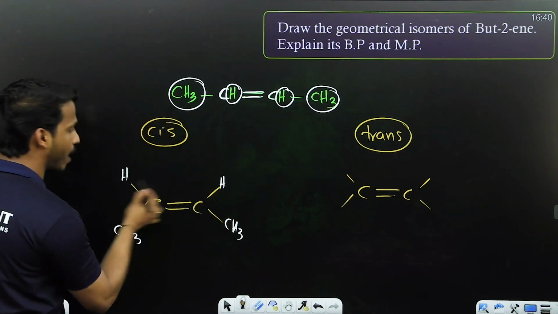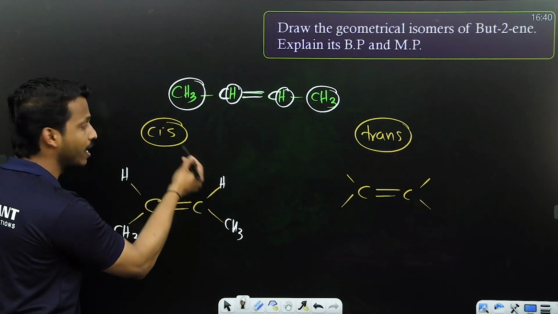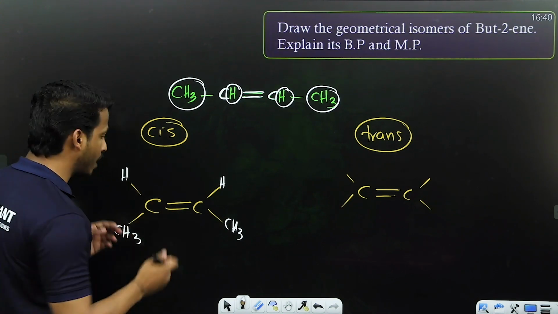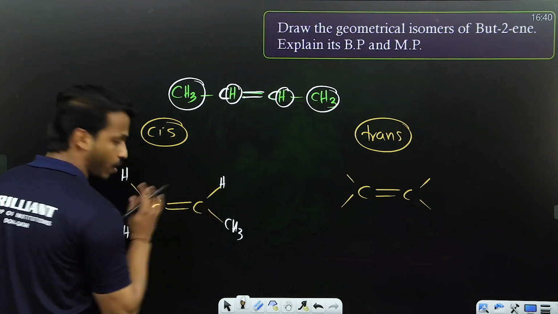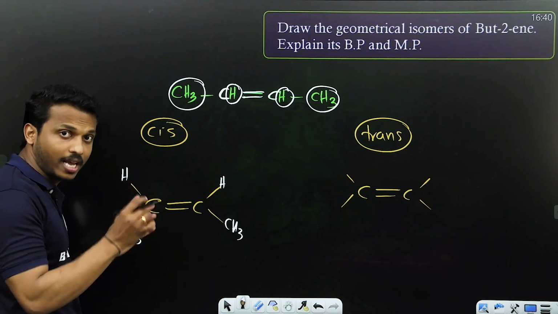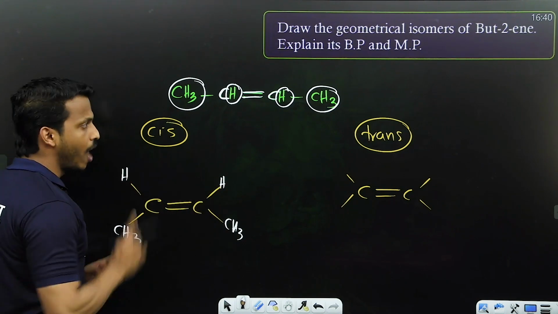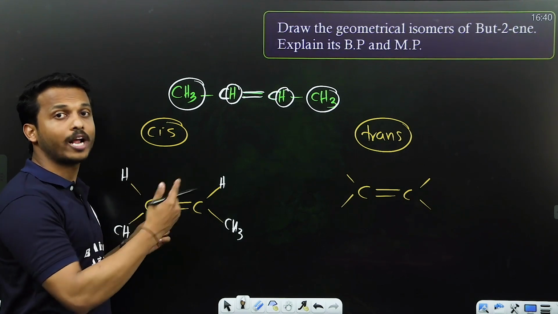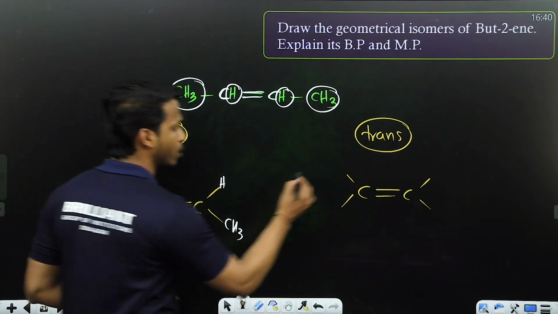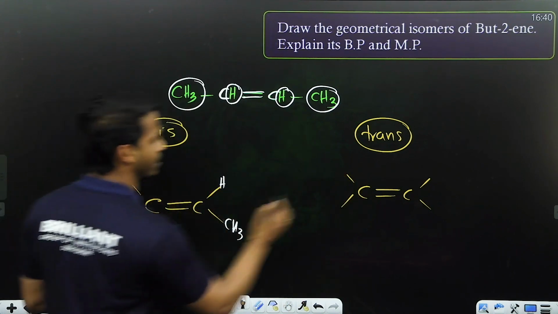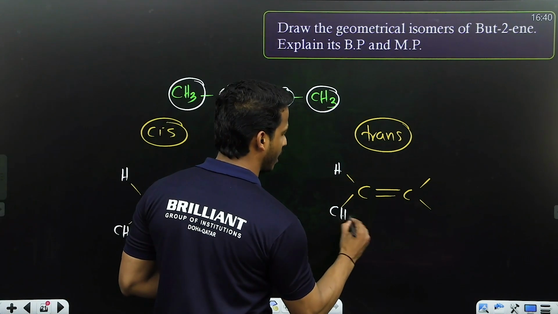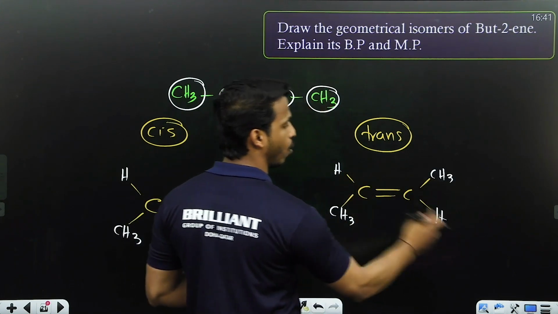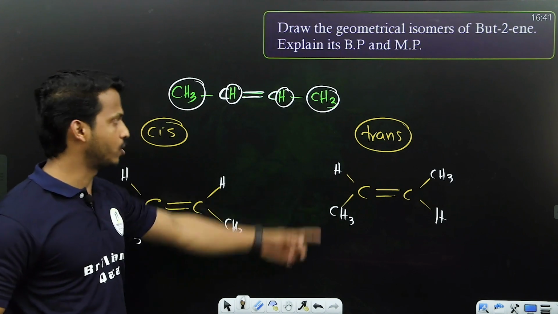If the same group comes on the same side, we call it cis. It's not compulsory that both be the same; one of them should be the same and they should be on the same side. How to draw trans? Cis means same group on the same side, trans means same group on opposite side. So place one position as it is, H and CH3, and interchange the other. So it becomes CH3, H, they are opposite. This is cis, this is trans.